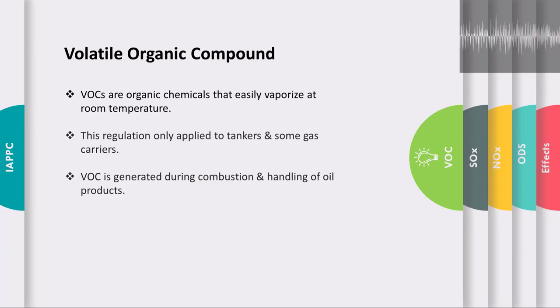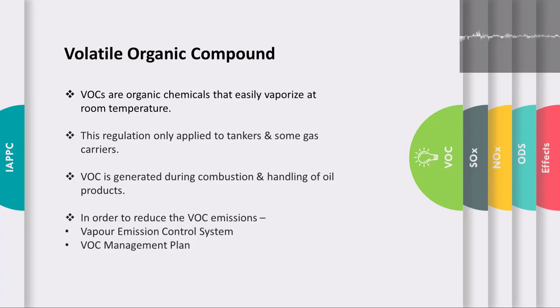So there are certain steps which are taken to reduce these VOC emissions on board. To reduce the volatile organic compound emissions on board, a vapor emission control system is installed on ships as well as the terminals, and ship and terminals work in accordance with the standards set for the vapor emission control system. Also, it is required that crude oil tankers shall have an approved VOC management plan which is ship specific.